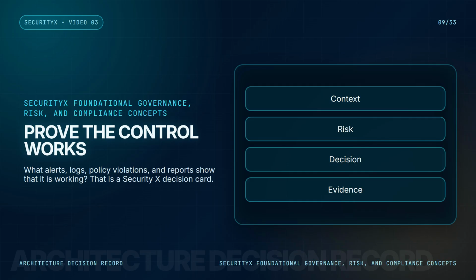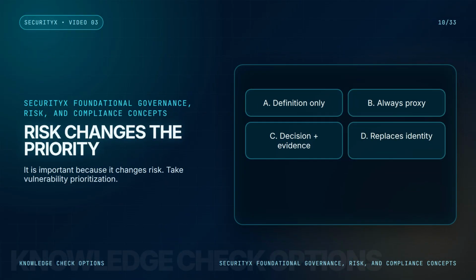The first question is, what decision is the organization trying to make? This is where governance, risk, and compliance enter the study process. A topic is not important because it appears in an acronym list. It is important because it changes risk. Take vulnerability prioritization. The beginner question is, what is CVSS?